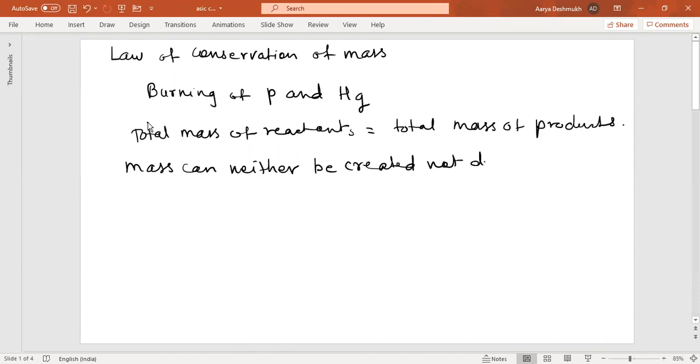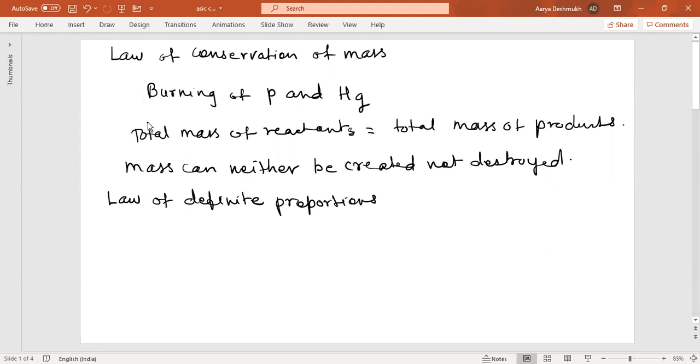But actually, this is not practically true, remember. You cannot get 100% yield of any chemical reaction. Now, the next law we'll be studying is the law of definite proportion. Law of definite proportion.